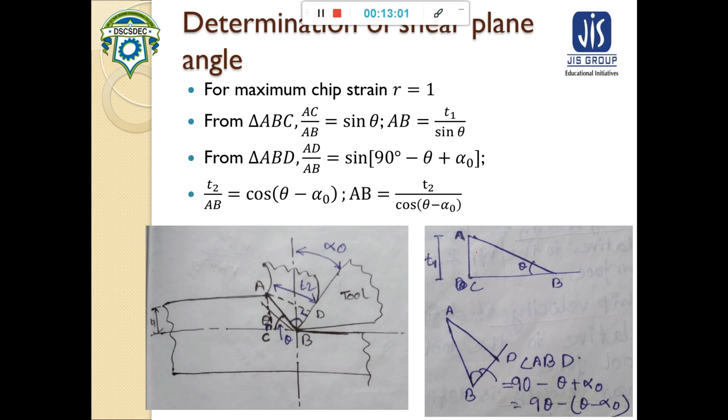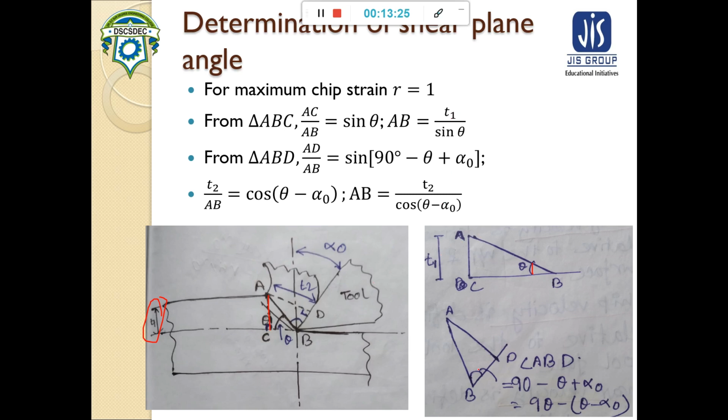From this triangle we can write AC by AB is equal to sin theta. AC is nothing but T1, so AB is equal to T1 by sin theta.